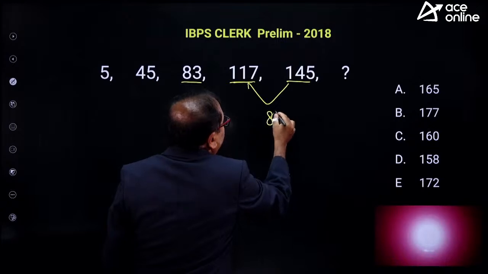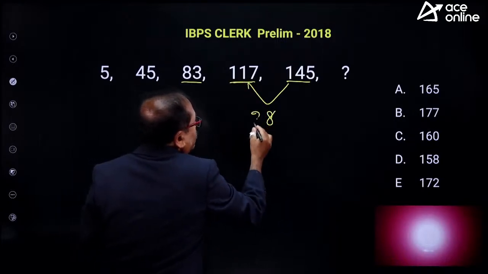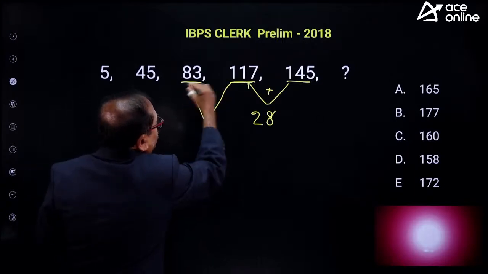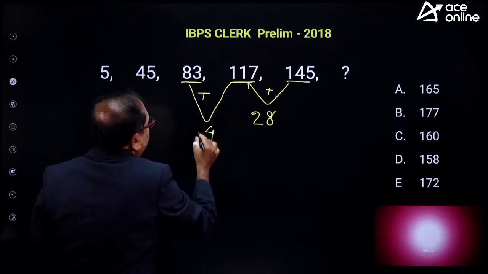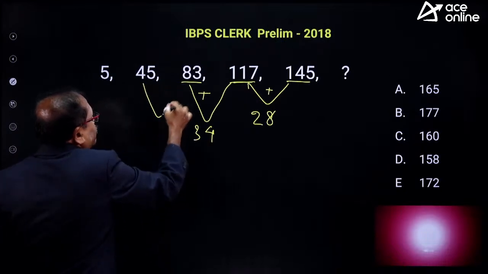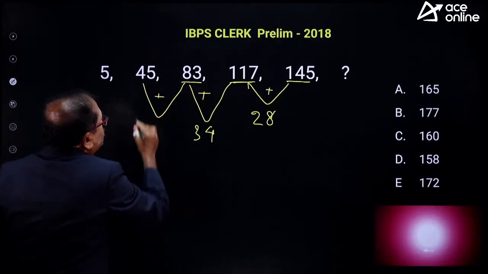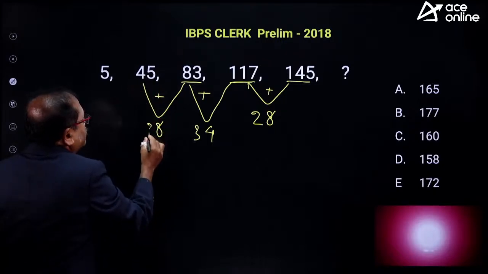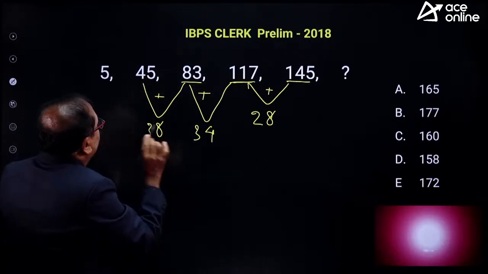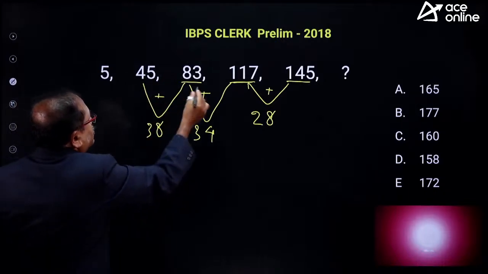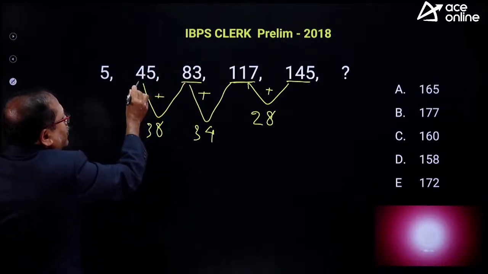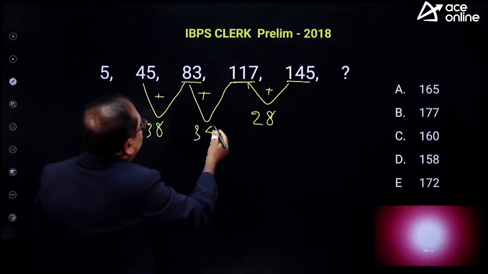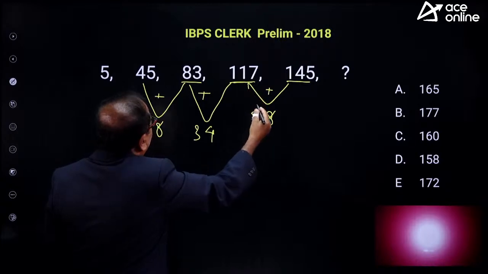The 7 plus 8 is 15, carry 1 and 1, 2, and 28 is addition. What is the difference from here to here? That is 3 plus 4 is 7, and 8 plus 3, 34. What is the difference from here to here? So add this one, that is 5 plus 8 is 13, carry 1, and there's 5 and 3. Now, I'm sorry, 5 plus 8 is 13, carry 1, 4 and 1, 5, and 5 plus 3. So, this difference should be greater, I think.